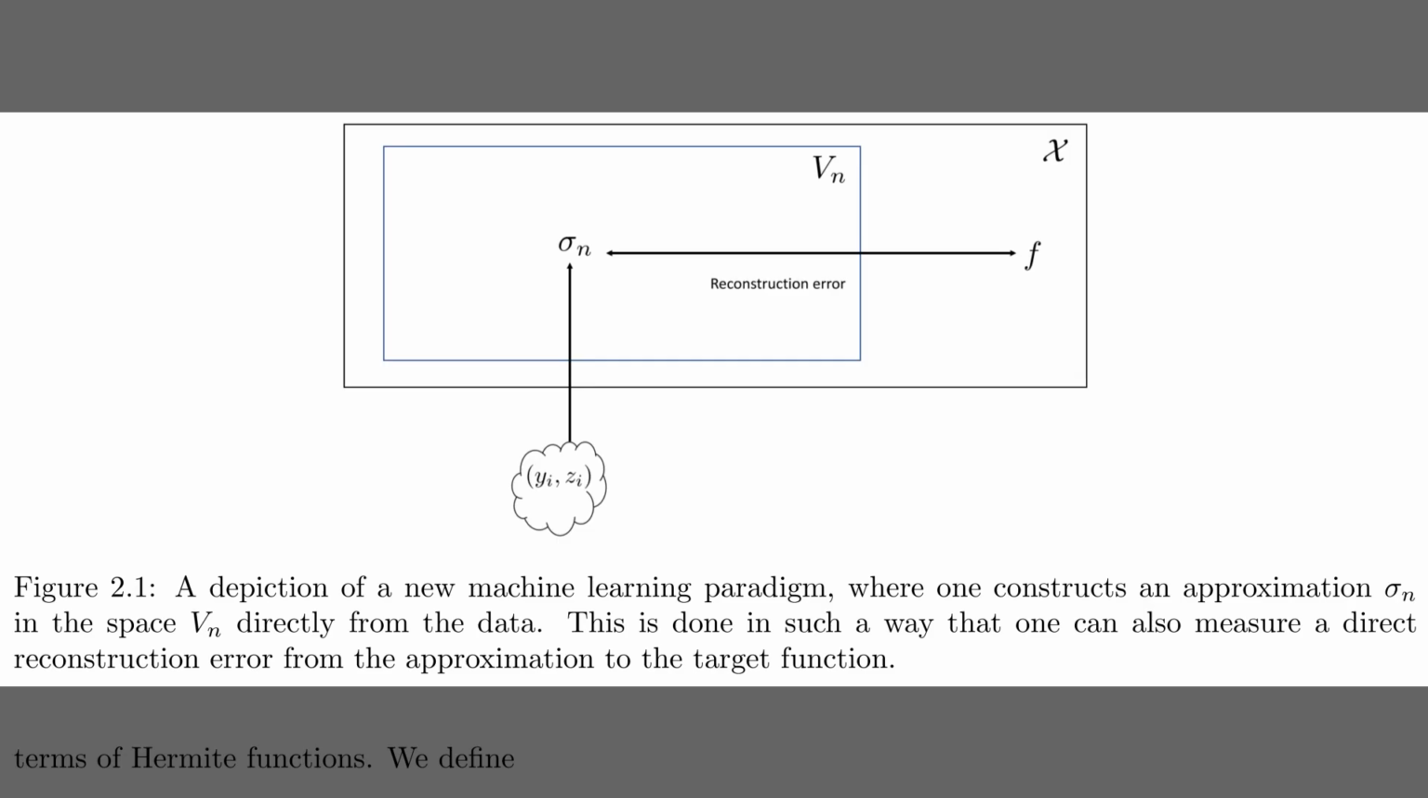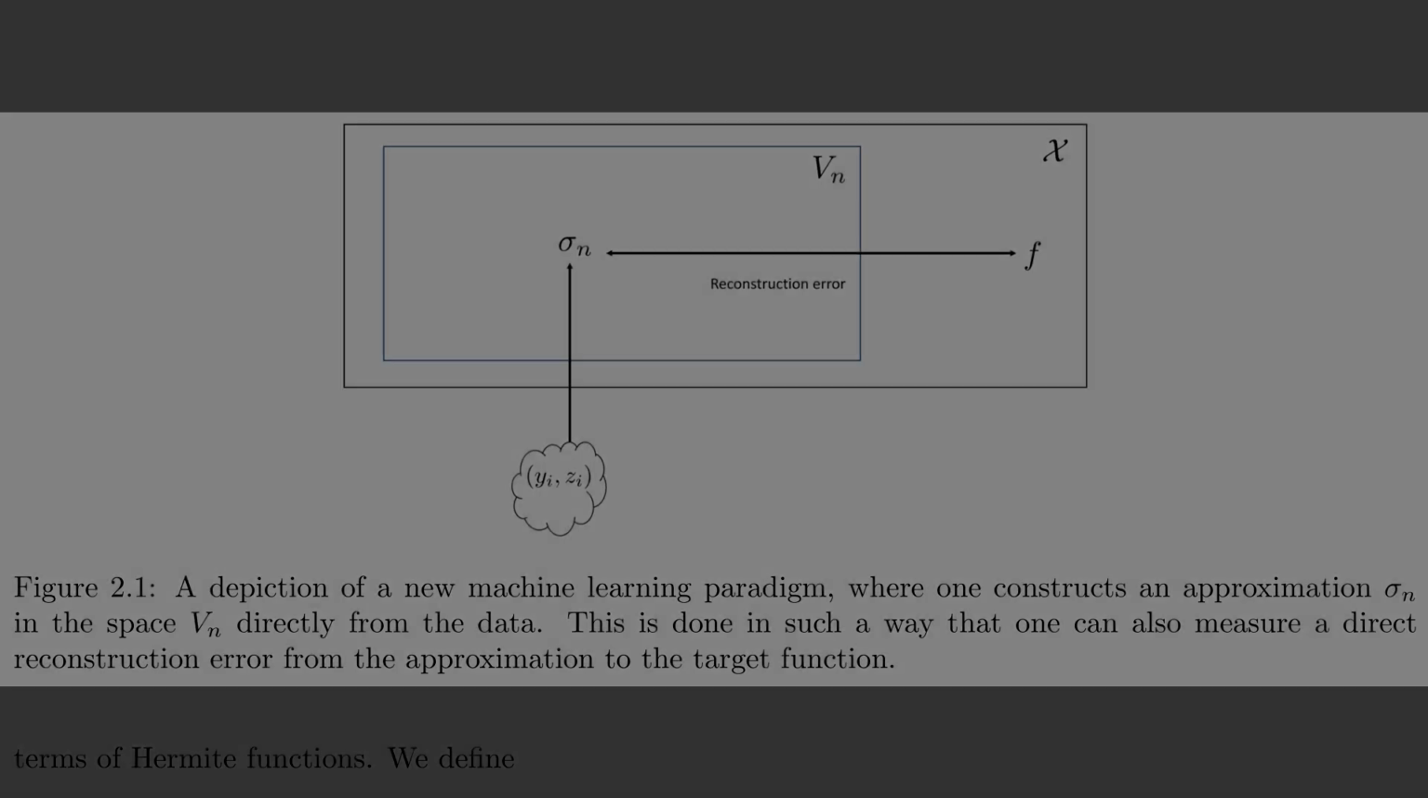So, contrasting with that optimization struggle, Figure 2.1 illustrates the proposed constructive paradigm. Here, we still have the universe of functions x, and the hypothesis space versus n. However, notice the vertical arrow rising straight from the data cloud. Instead of iteratively searching for a minimum, the algorithm directly constructs the approximation sigma n from the samples. This direct path allows the authors to mathematically bound the reconstruction error between sigma n and the true function f, completely bypassing the instability of gradient descent.